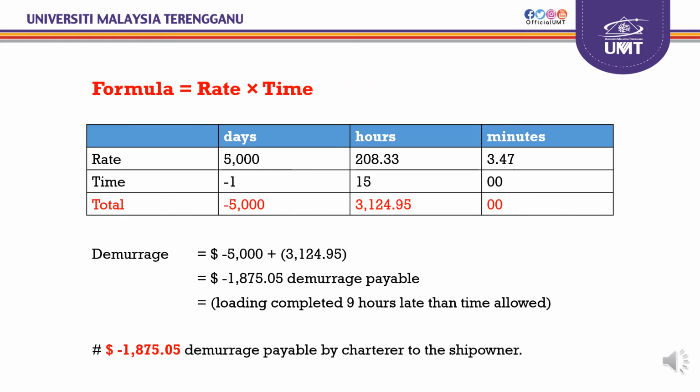The formula is rate multiplied by time. In the table, we just need to put the rate and time by days, hours, and minutes. And then we will get the total. For the demurrage, the total for days plus the total for hours, and then we will get negative 1875.5 for the demurrage variable.